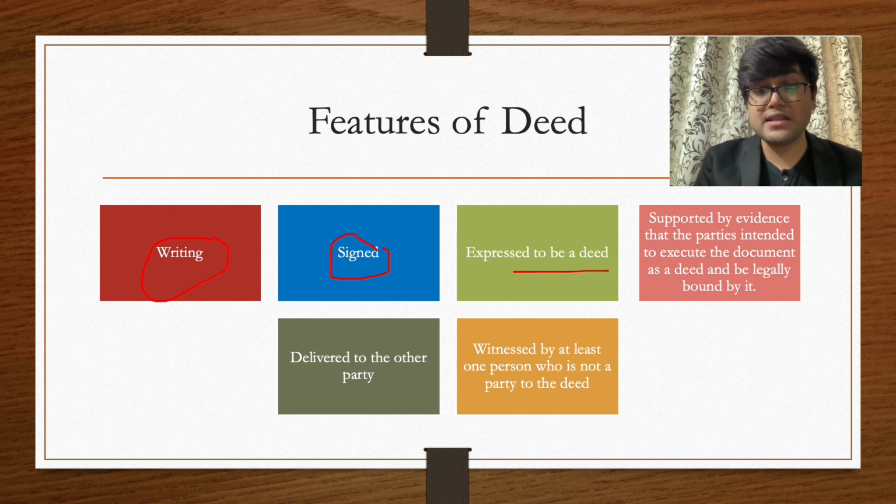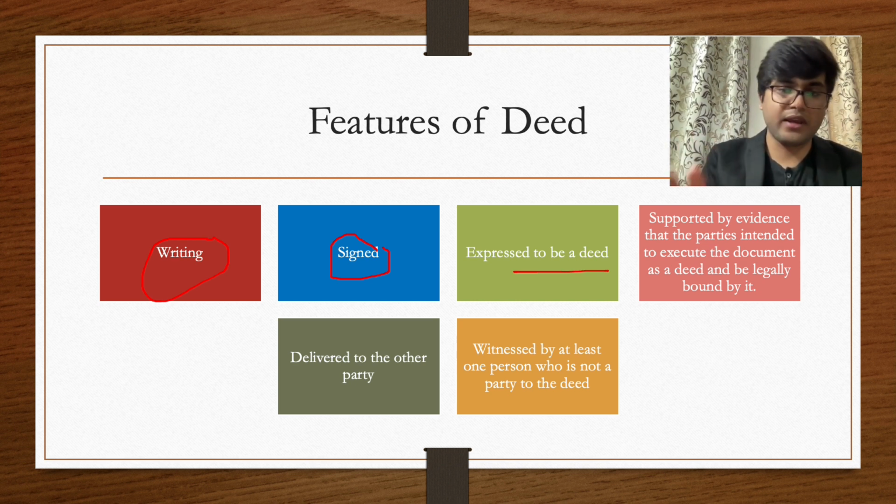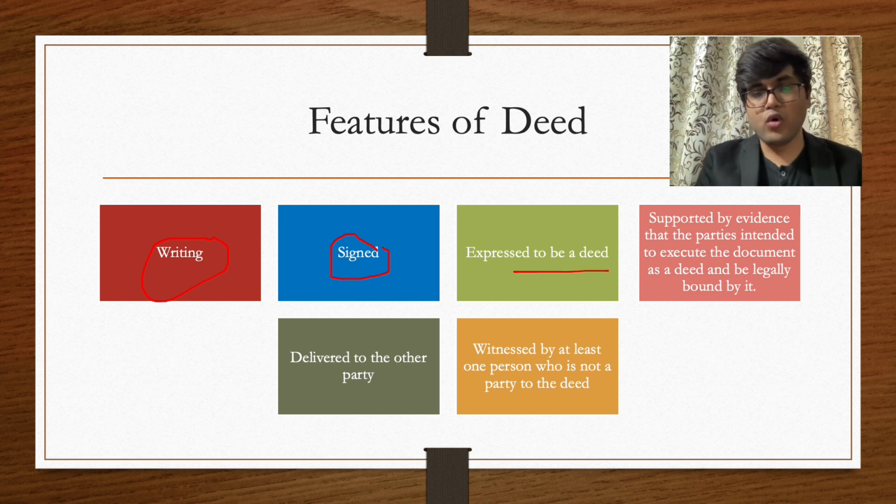It should be expressed to be a deed. When I show you an example of a deed, it will be clearly mentioned that it is a sale agreement, it is a deed of mortgage. So all the things will be clearly expressed in it. Now it should be supported by the evidence that the parties intend to execute the document as a deed and be legally bound by it. If I have to give you one word for it, it will be that the parties have the intention to enter into a contract or a deed.